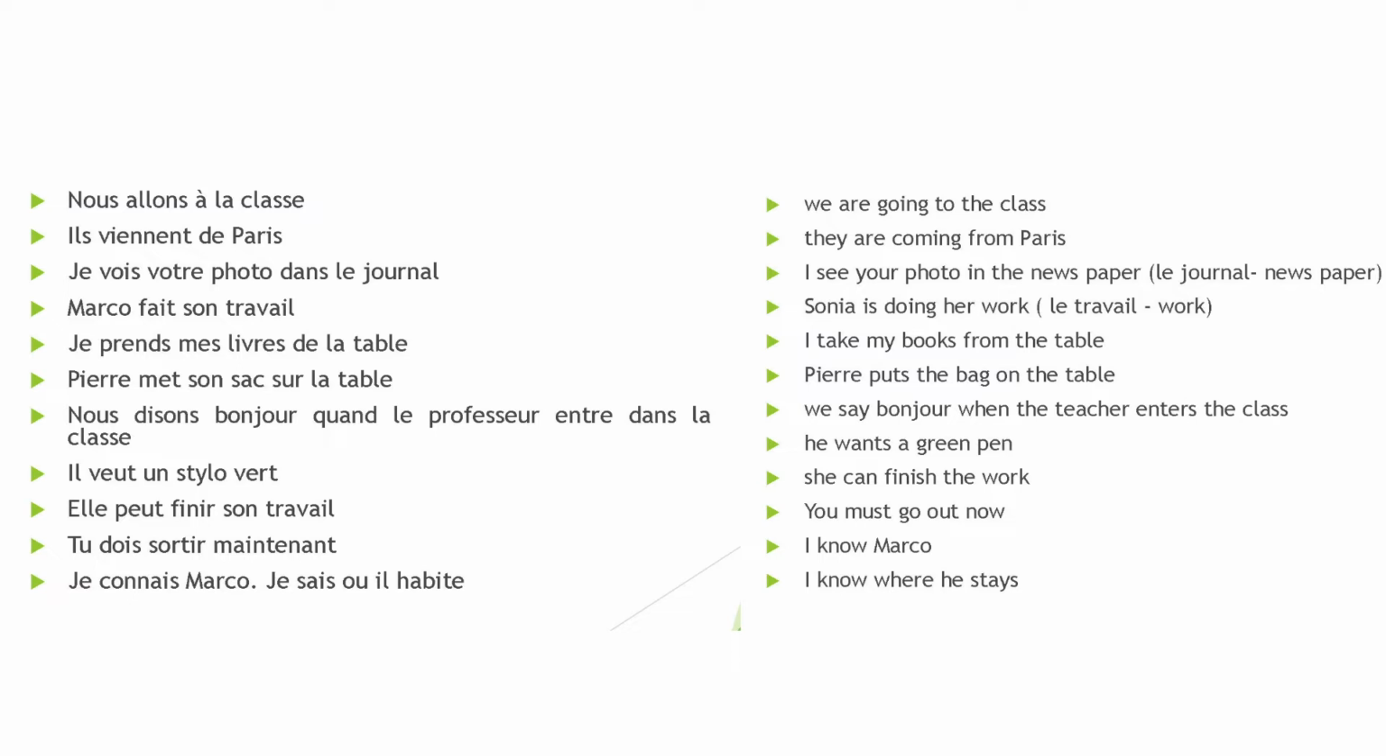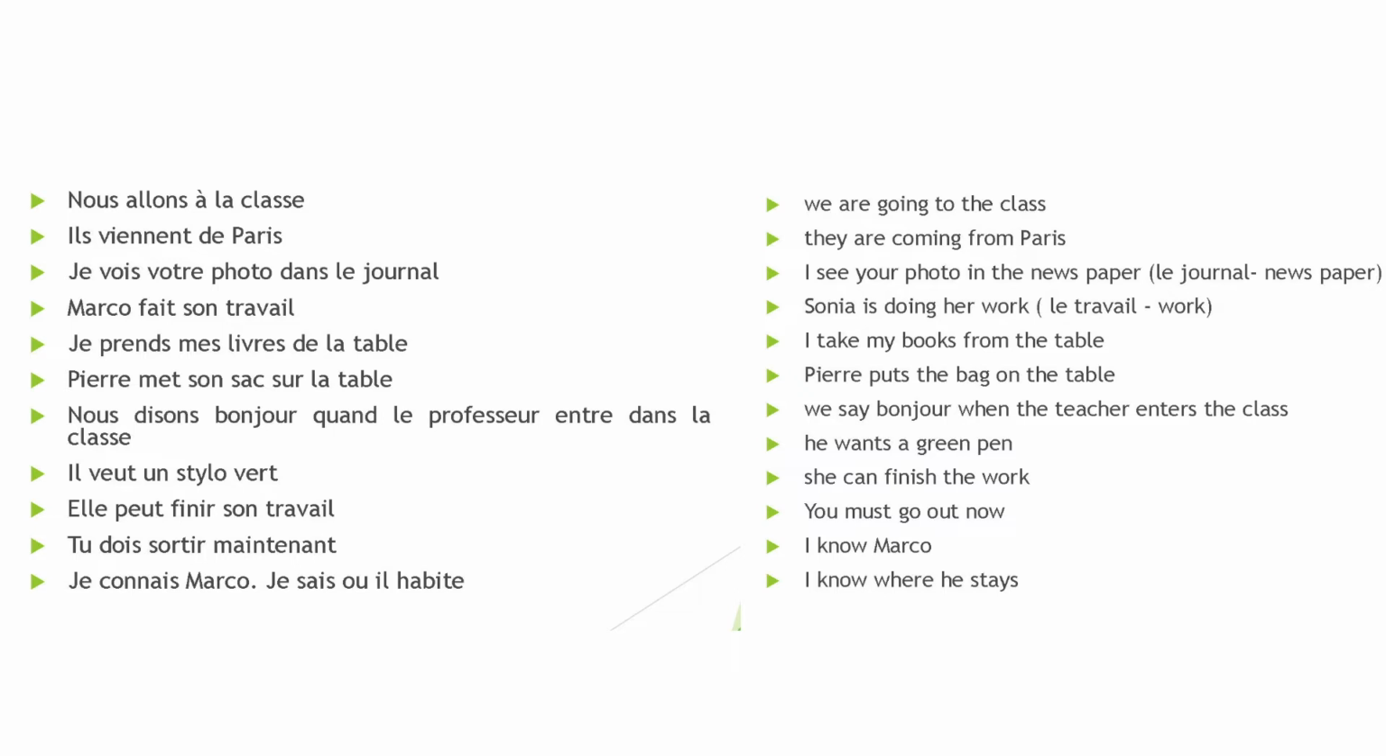Then, suppose you want to say, I see your photo in the newspaper. I see your photo. Okay, well, normally the sentence should be in the present. I see your photo. Je vois, I see. Votre photo or ta photo dans le journal. I see your photo or I am seeing your photo. Je vois ta photo. Then you want to say, Marco is doing his work. Marco is equal to il. So, Marco fait son travail.